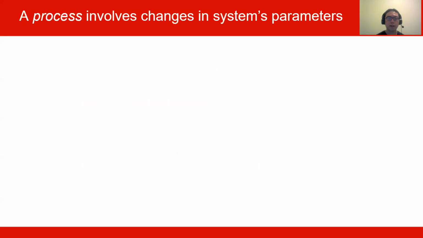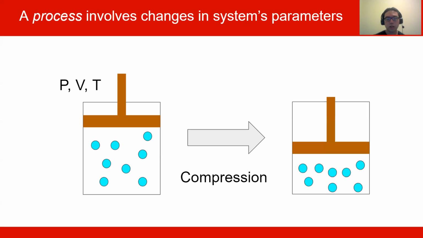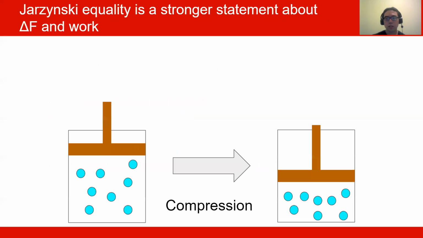We begin by defining a process as an action that changes the system's parameters. For a pedagogical example, consider a piston, which is described by the parameters pressure, volume, and temperature. When this piston undergoes compression, the value of pressure, volume, and temperature may change. Because compression has to change the value of the parameters, we consider compression to be a process.